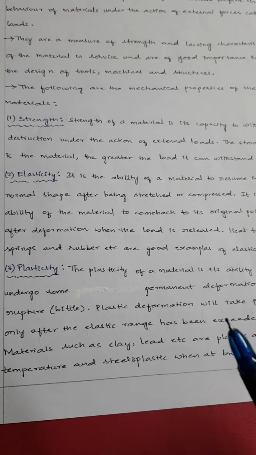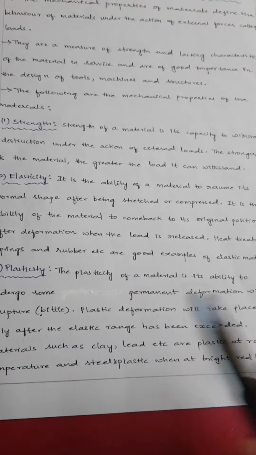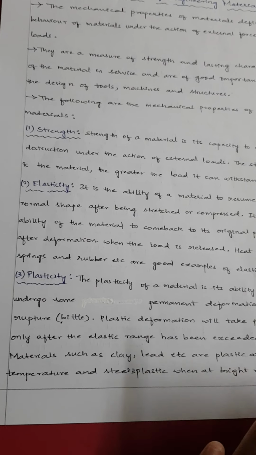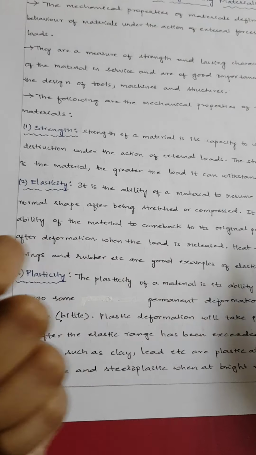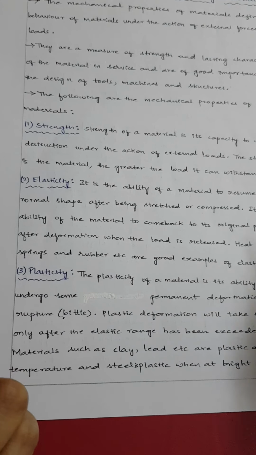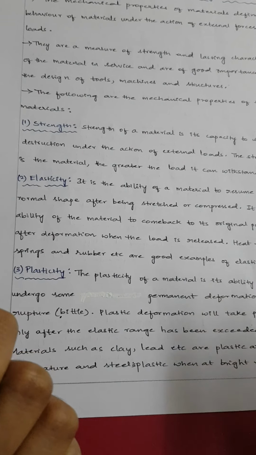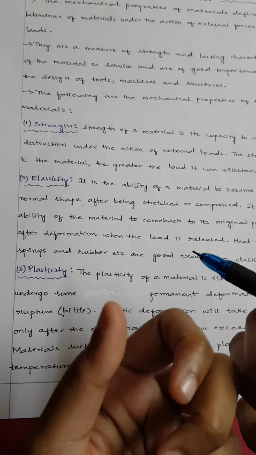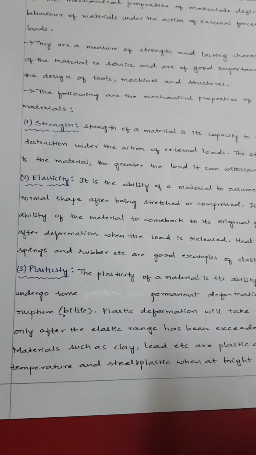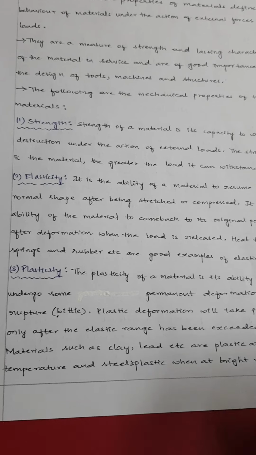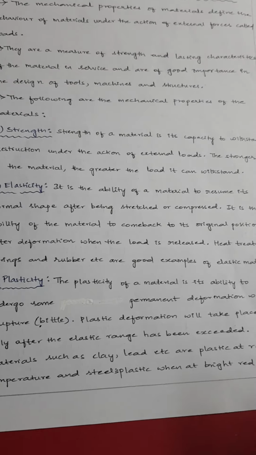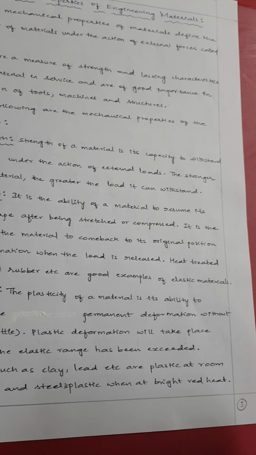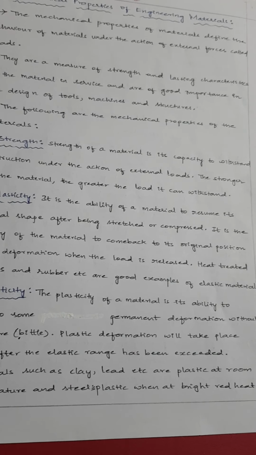Next we have plasticity. Plasticity is just the inverse of elasticity. As I was telling with the same rubber band example, when we stretch the rubber band on either side until the elastic limit, the rubber band will come back to its original position once you leave it. But once the elastic limit is crossed, before you release the load itself, the rubber band will break in your hands.